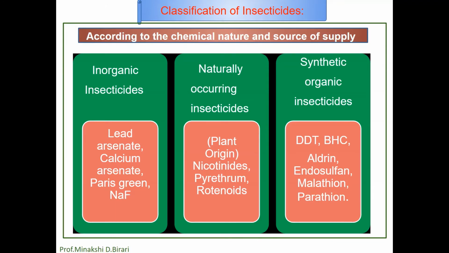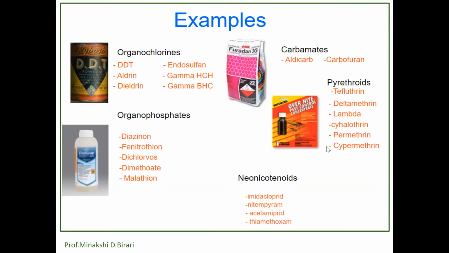So all these are synthetic organic insecticides that may include organochlorines, organophosphorus compounds, carbamates, sulfur containing compounds and fumigants. Again, these are the various examples related to insecticides on the basis of chemical nature.